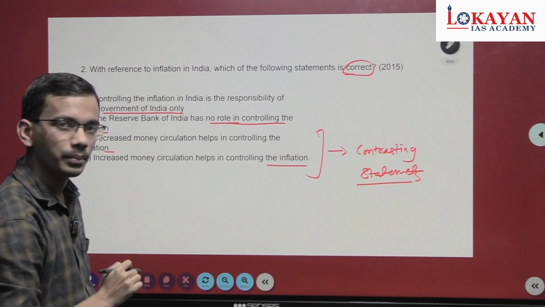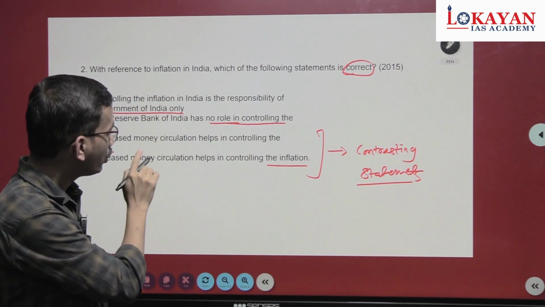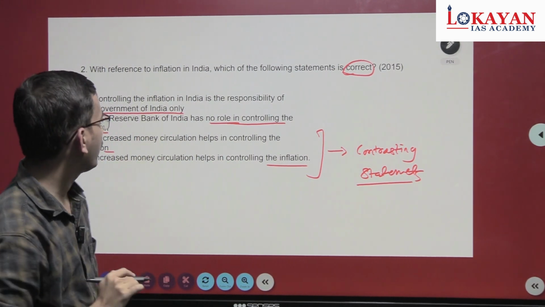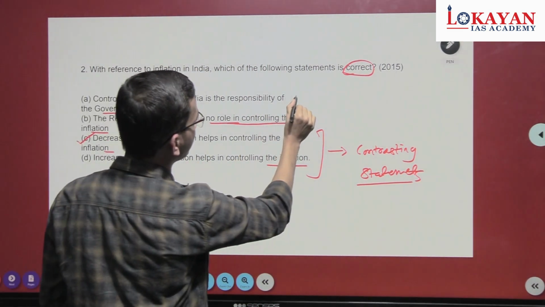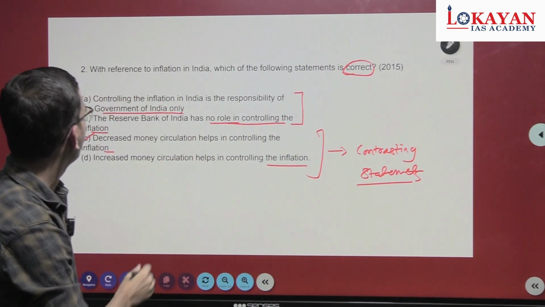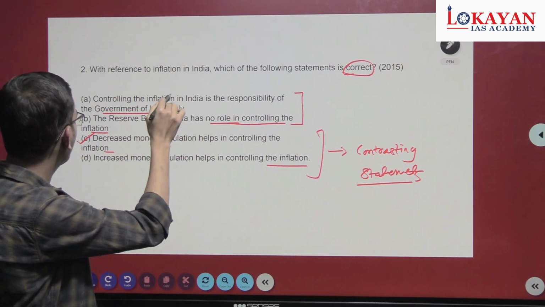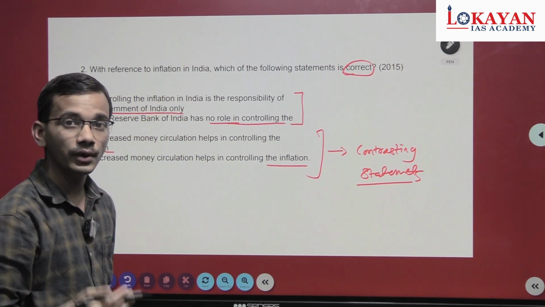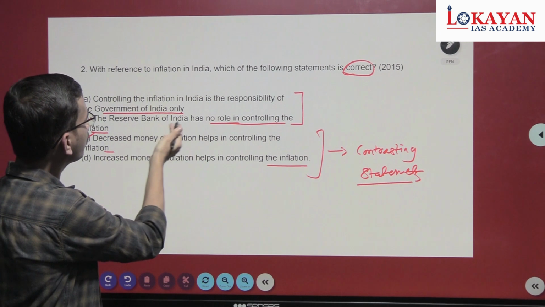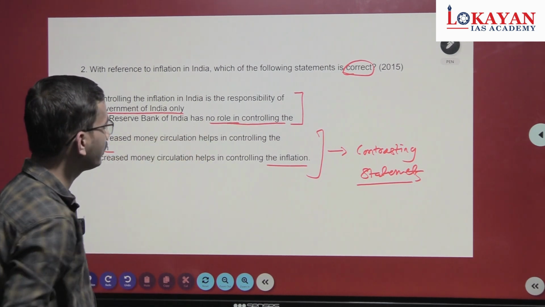If such a situation happens, then one of them will be the answer. Also see the first and second statements, A and B. Controlling inflation is the responsibility of government only, and the Reserve Bank of India has no role in controlling inflation.